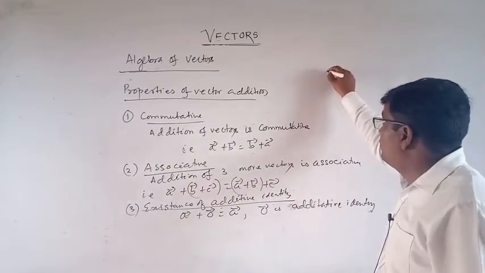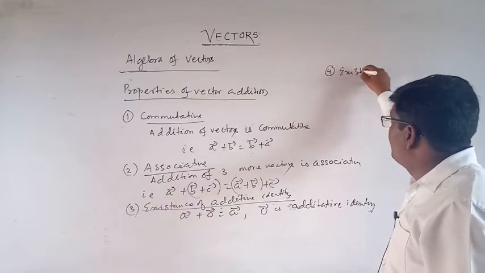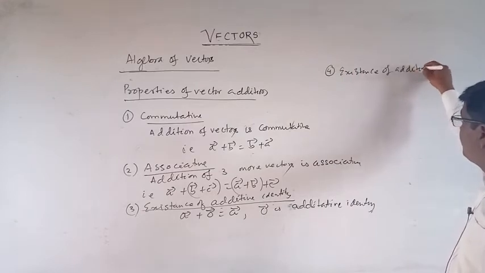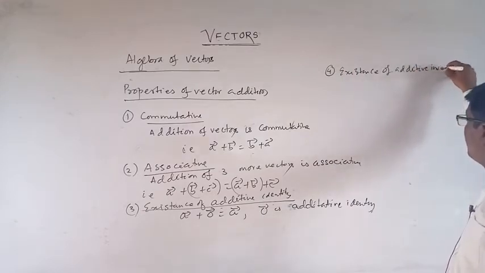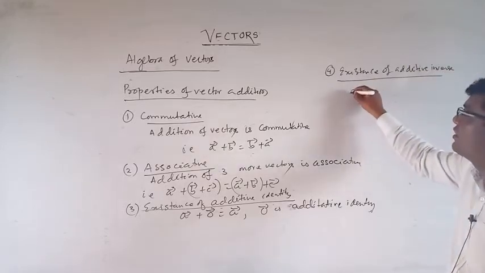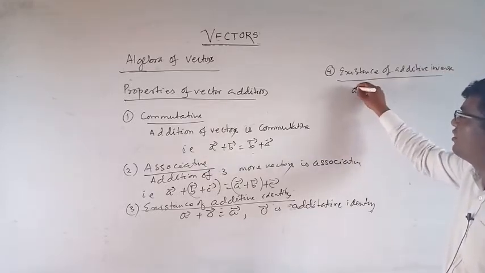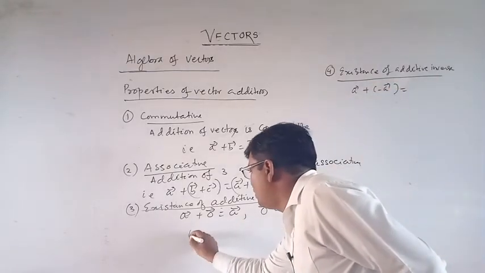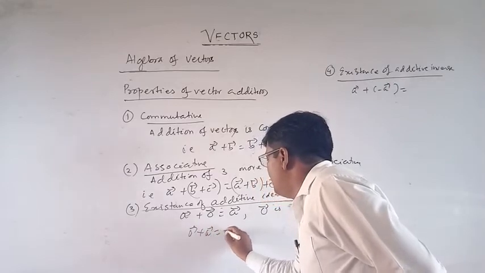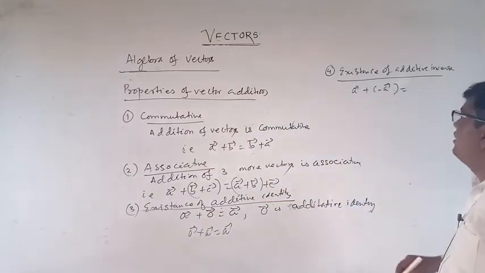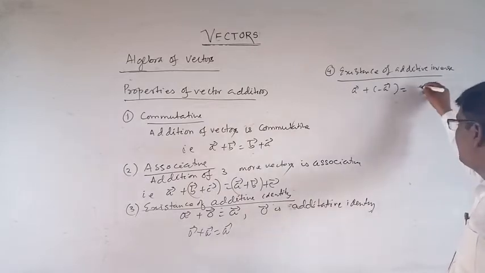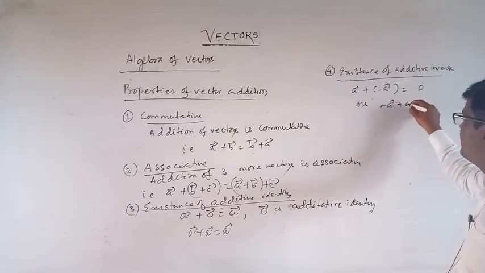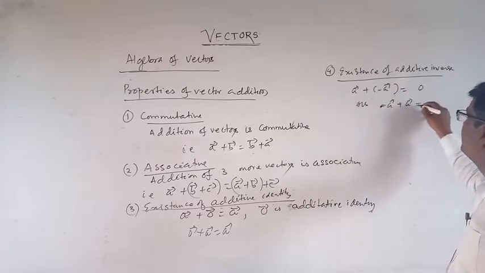Number 4, existence of additive inverse. That is vector A plus minus of vector A. This can also be written as 0 vector, and minus A vector plus A is equal to 0 vector.